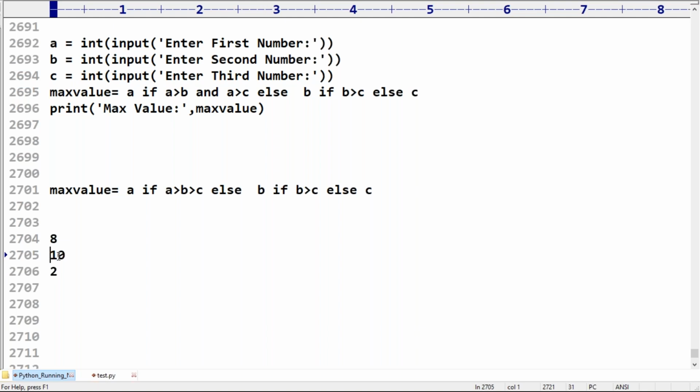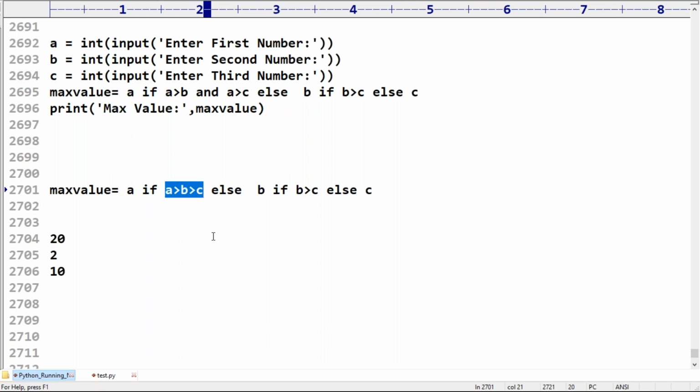No, 8, 2, 10 is there. Please observe that. Can you please tell, is this condition satisfied or fails?